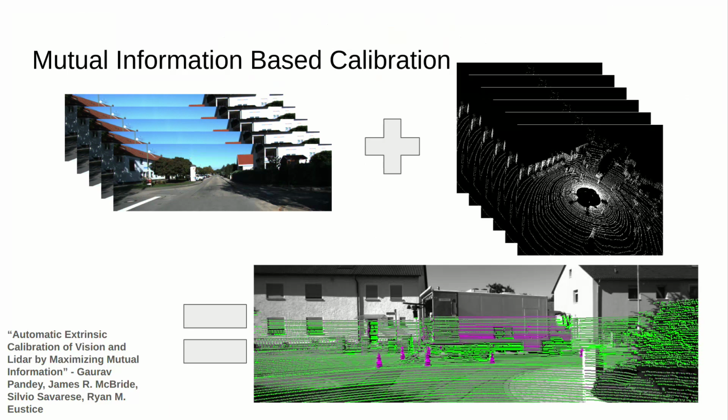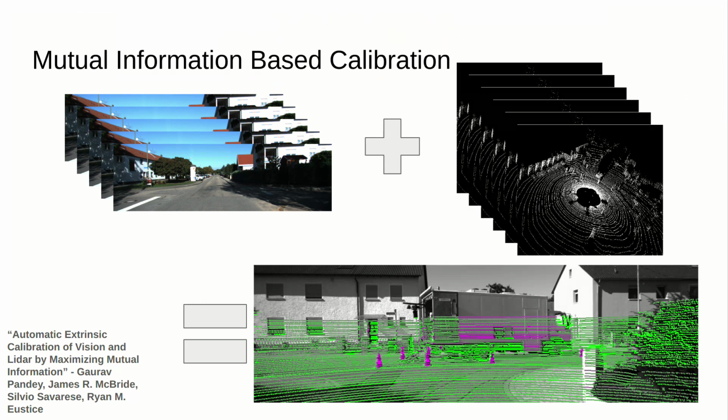One of the most prominent target-free camera-LiDAR calibration approaches is mutual information-based calibration, which says that the mutual information of a feature in the camera and a feature in the LiDAR will be maximized at the correct value of the extrinsic calibration. Up to this point, the most commonly used feature has been image intensity and LiDAR intensity. And as we see in the image on the bottom, when they are projected at the correct value of the extrinsic calibration, they do share features.